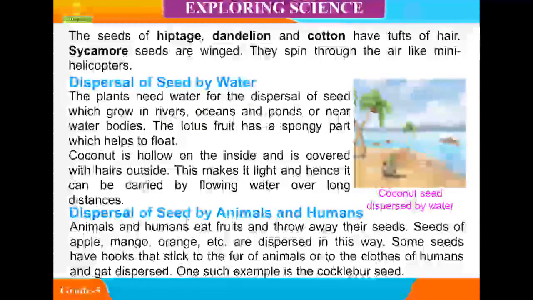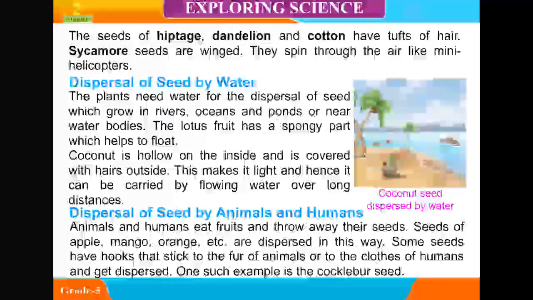Animals and humans eat fruits and throw away their seeds. Seeds of apple, mango, orange, etc. are dispersed in this way. Some seeds have hooks that stick to the fur of animals or to the clothes of humans and get dispersed.